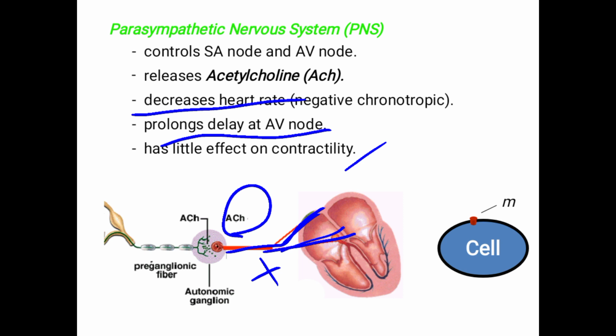Stimulation of sympathetic increases the heart rate and force of contractility. Whereas stimulation of parasympathetic will decrease the heart rate and prolong the delay at the AV node, by releasing acetylcholine, ACh, as a neurotransmitter.